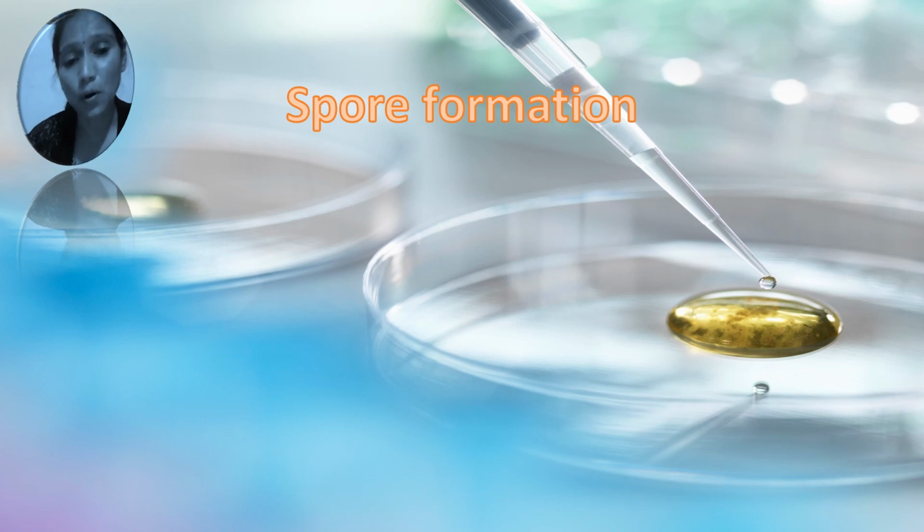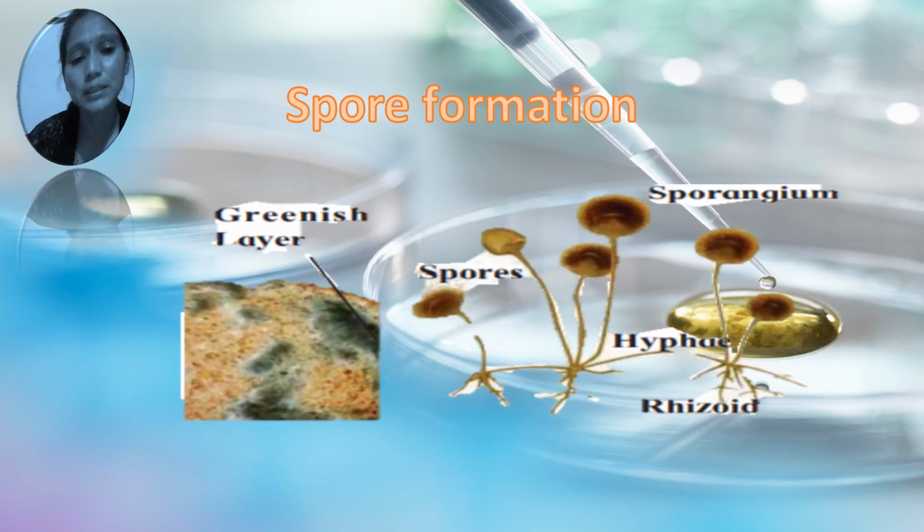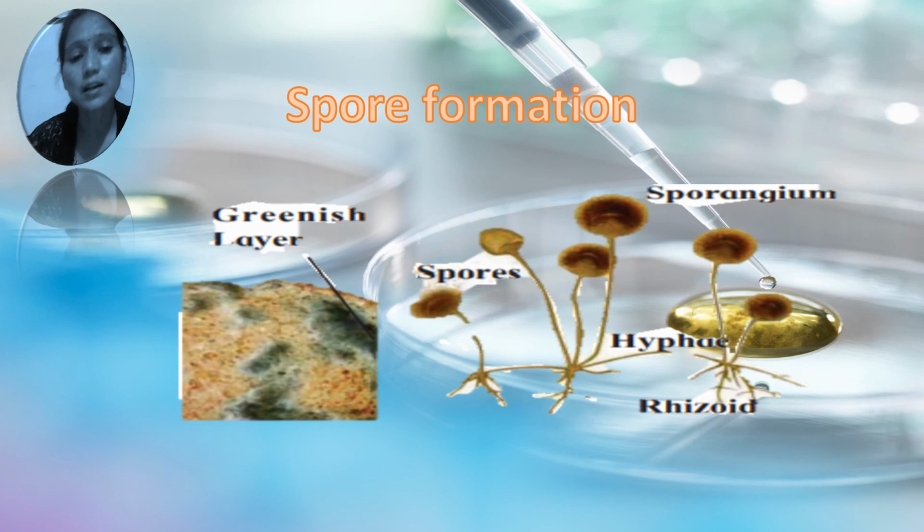Okay, we can all see this diagram. In the first diagram, see here the pieces of bread. The pieces of bread are packed in a tiffin box for two days. Then open the tiffin cap and see what happened. There you see the spore formation, a greenish layer. Okay, I want all of you to understand this concept.